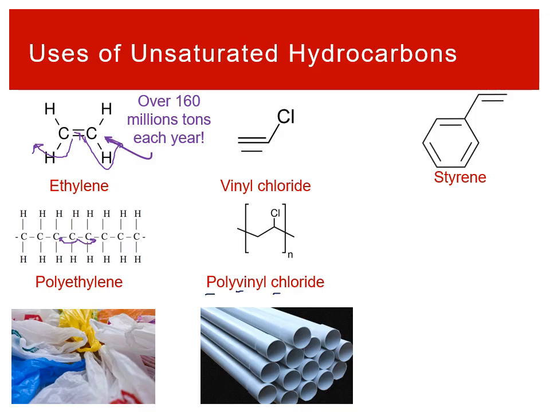So PVC piping is an organic compound as well that has different properties. The chlorines overall, this is a very similar molecule. It's just a really long chain of carbon atoms, but you have some chlorines hanging off the side. It makes it a little more polar, and so that changes the properties. You can get a little bit stronger, a little more resilient. And so you can get a lot of different properties.